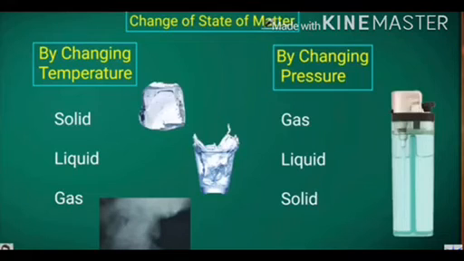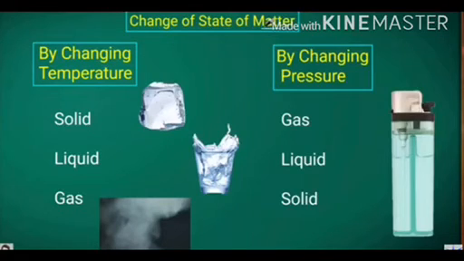Let us take an example: ice. Ice is a solid. When we heat the ice, it changes into liquid, and again when we heat the liquid, it changes into gas. Now it is reverse also. When we decrease the temperature, the gas becomes liquid and the liquid becomes solid. Meaning steam becomes water, and water becomes ice.